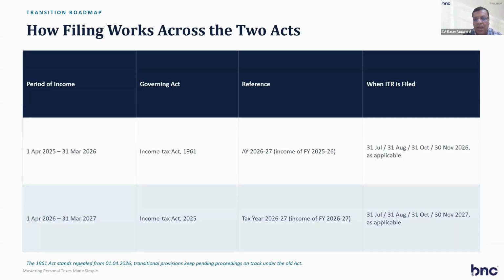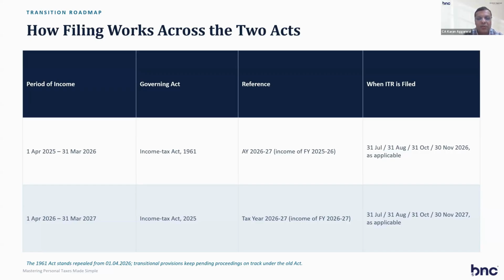So the return will be filed as per old forms for assessment year 26-27, with the last date 31st July for individuals, 31st August for business income, 31st October for tax audits and 30th November for transfer pricing. Got it? The next year 26-27 is under the new act, Income Tax Act 2025. So for the next year, tax year 26-27 is applicable. So for income of financial year 26-27, or tax year 26-27, the return will be filed for tax year 26-27 in the next year: 31st July 27, 31st August, 31st October and 30th November.